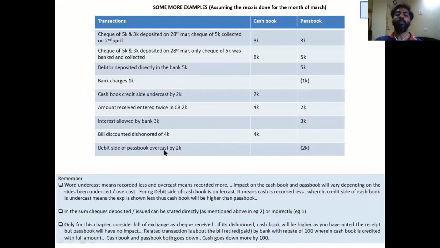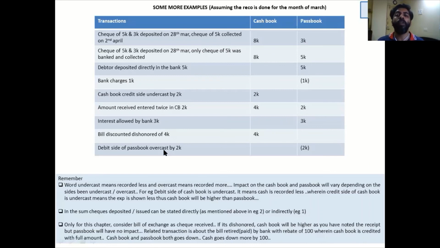Debit side of passbook is overcast by 2K. Now what is the debit side of passbook? Passbook's debit side is basically your expense side, isn't it? So now overcast means you have recorded more than what is required. So if I record more expense in the passbook, obviously the balance of passbook will reduce. So never go with the word overcast and undercast alone.